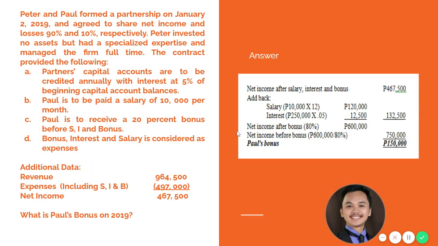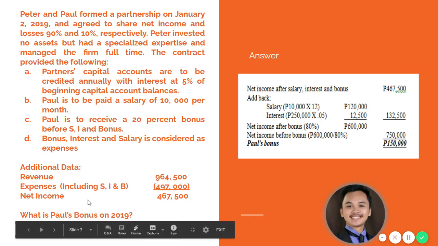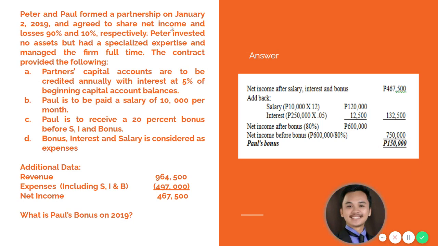Okay, let's proceed with another problem. This time it is about bonus. Peter and Paul formed a partnership on January 2, 2019 and agreed to share net income and losses 90 and 10% respectively. Peter invested no assets but had a specialized expertise and managed the firm full time. The contract provided the following.